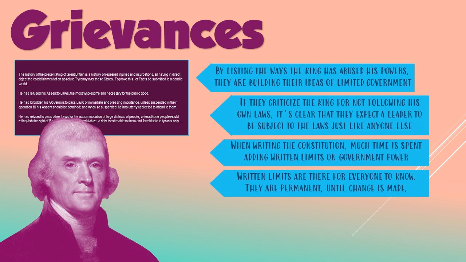And so what's happening with this list of grievances here is that Jefferson is explaining what limits he feels like should be imposed on the government. So this long list of problems with King George III is actually useful to us because they're building their own ideas of an ideal limited government. When the framers are writing the Constitution, they spend a lot of time putting in writing clear limits on things that the government is not allowed to do.